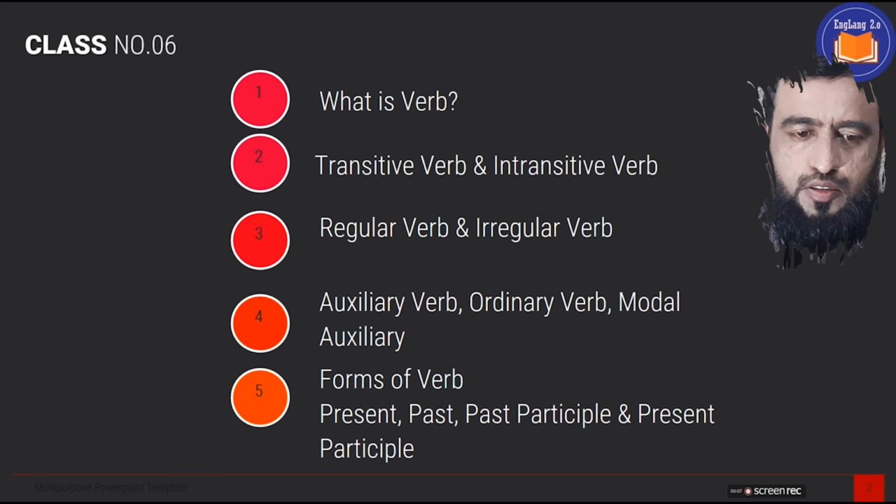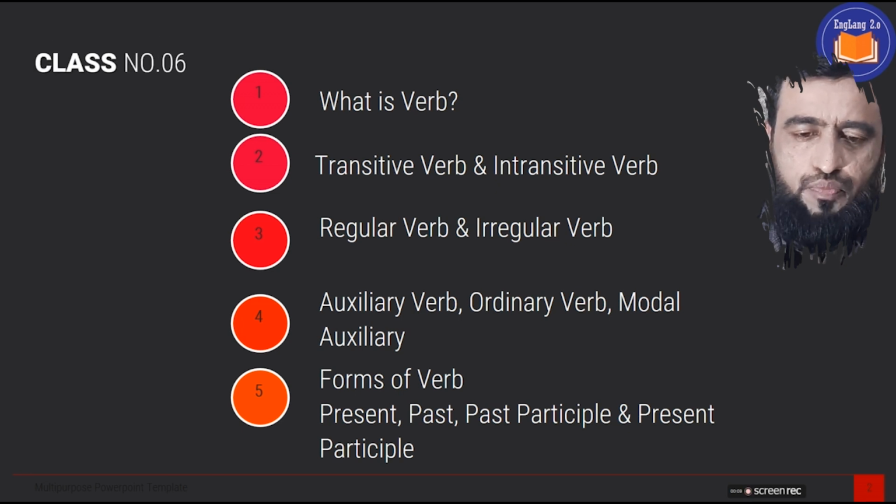Today we have class number 6 of English Language 2.0. We have today's session on the verb and its kinds in detail. I have divided the lecture into 5 parts. What is a verb? Transitive and intransitive verb, regular verb and irregular verb, auxiliary verb, ordinary verb, modal verb. Forms of verb: present, past, past participle and present participle forms of verb and their uses.